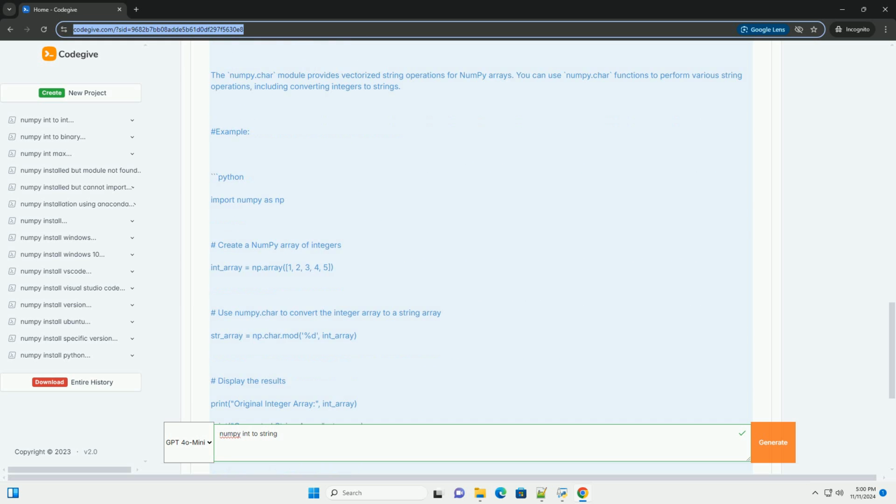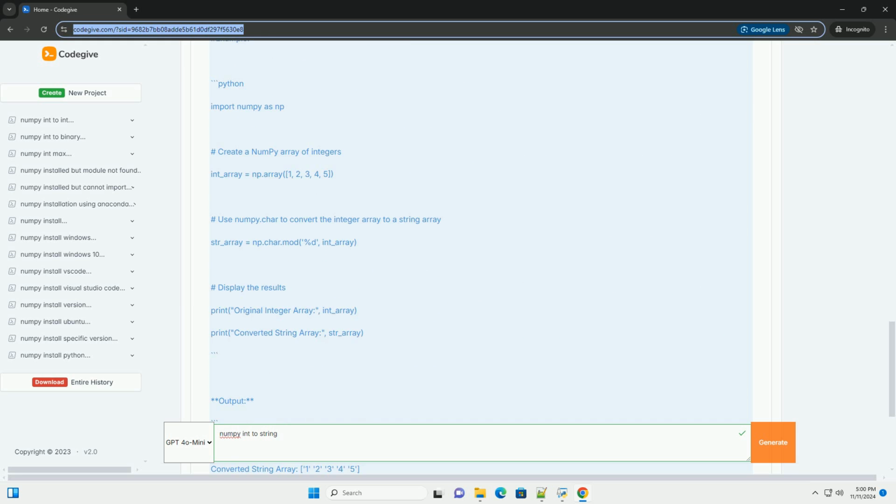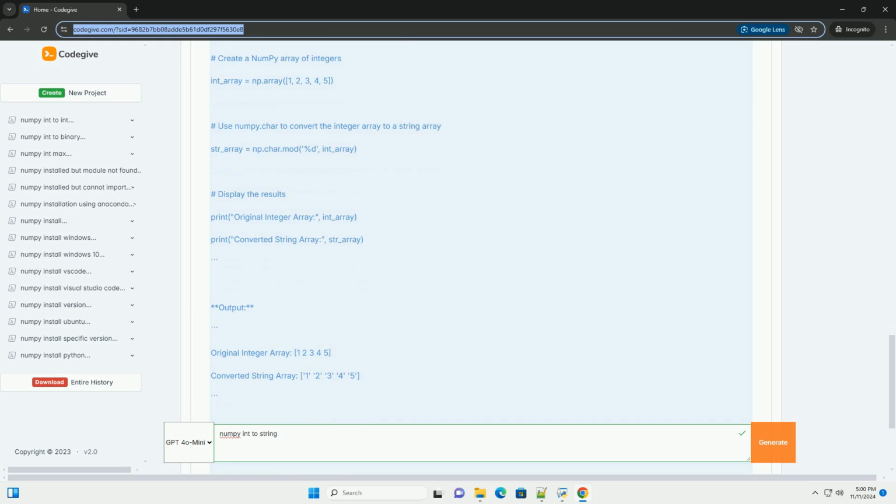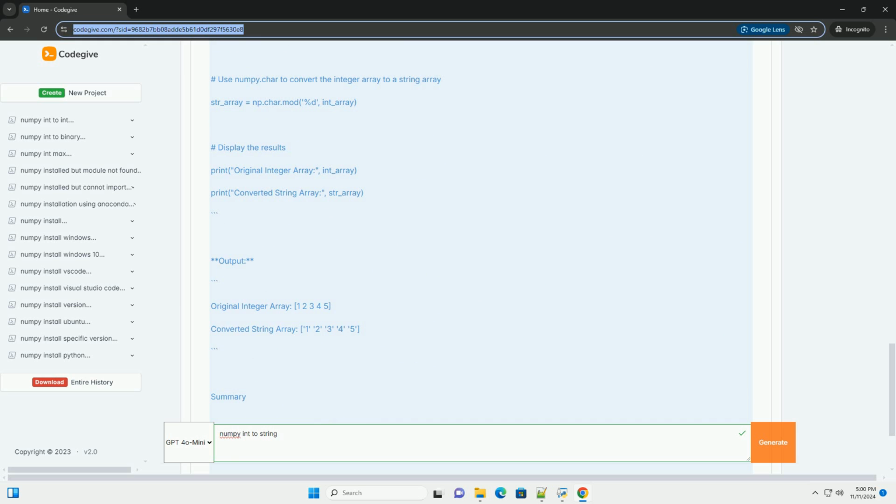What is numpy? Numpy, numerical Python, is an open-source Python library that provides support for large, multi-dimensional arrays and matrices, along with a collection of mathematical functions to operate on these arrays. It is widely used in data science, machine learning, and scientific computing.